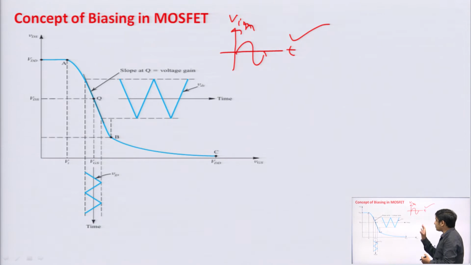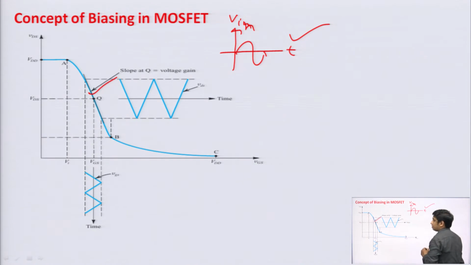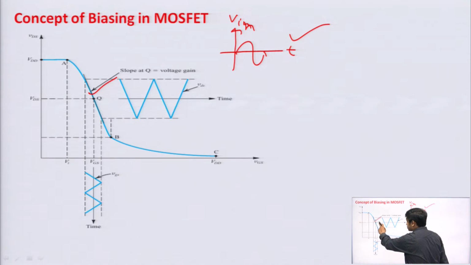When we design an amplifier using MOSFET, we need to ensure that the MOSFET is in saturation region. In that region, the MOSFET works as an amplifier, and your Q point should be in the middle of the saturation region. So, the concept of biasing is we need to ensure that the operating point Q is at the proper position.